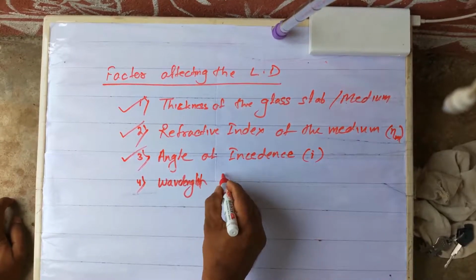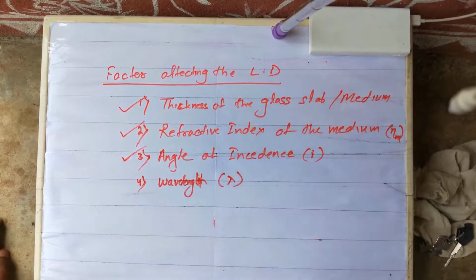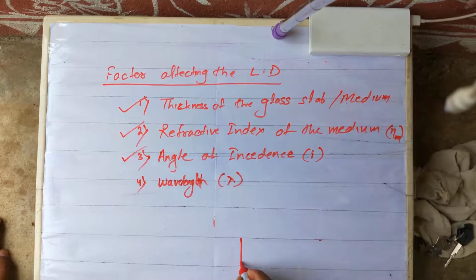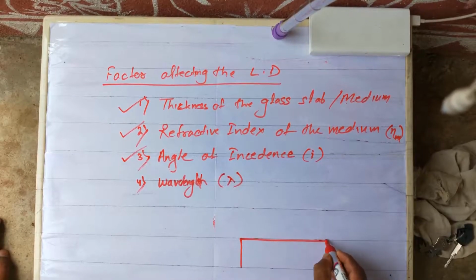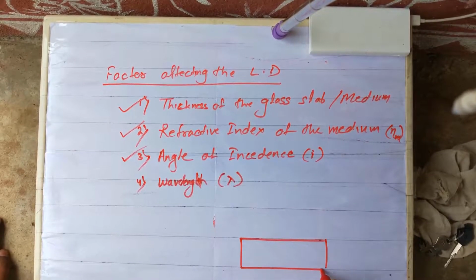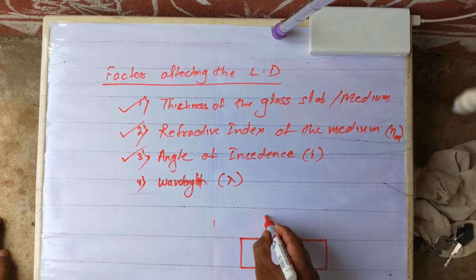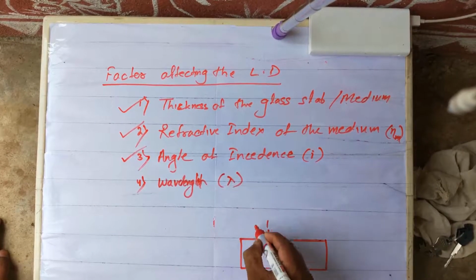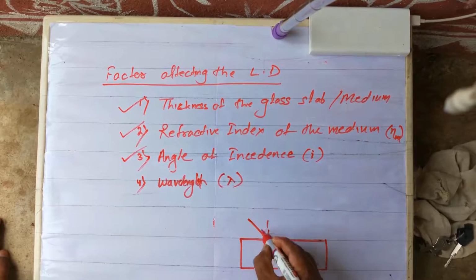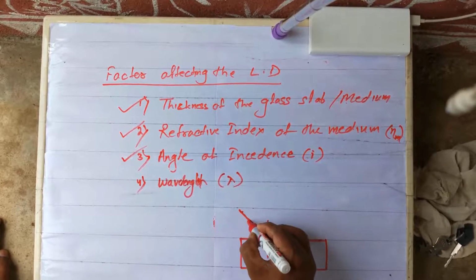Wavelength is denoted by lambda. Now, this is a glass slab. This is the normal, and here was the incident ray.